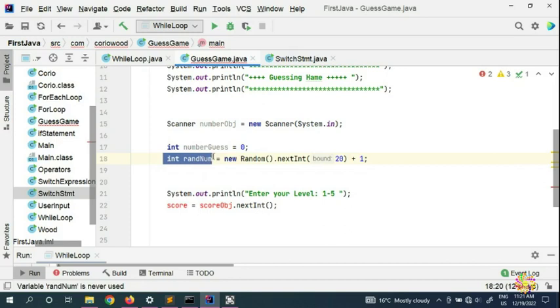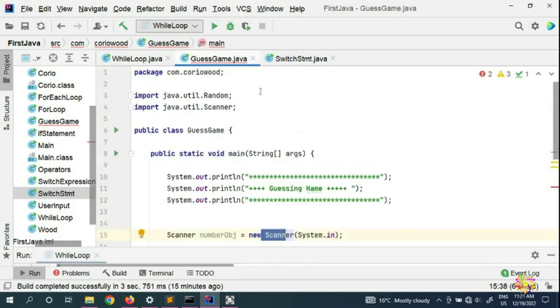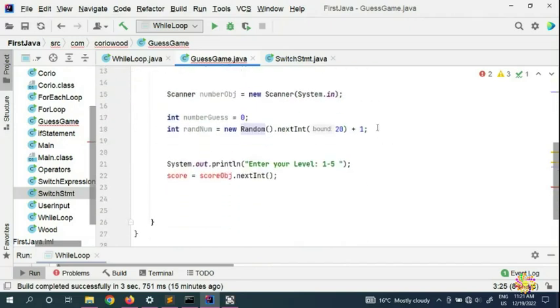Here we have randNum, and we initialize it just like a Scanner. If you look at the top, Java has automatically imported this module for you, the Random, which is an inbuilt Java class. Here we put a nextInt with a bound of 20.